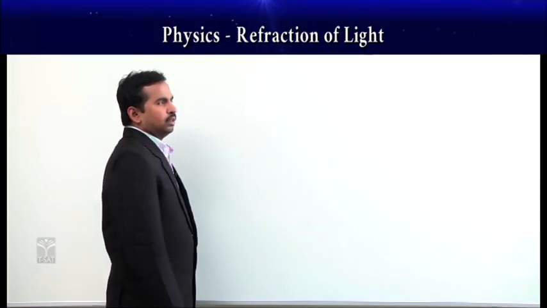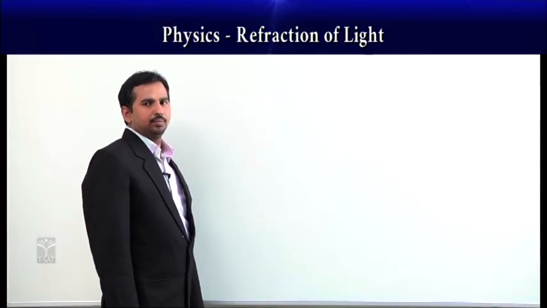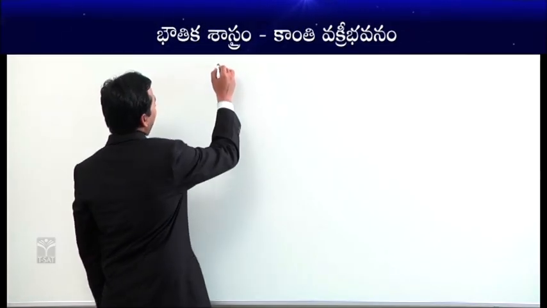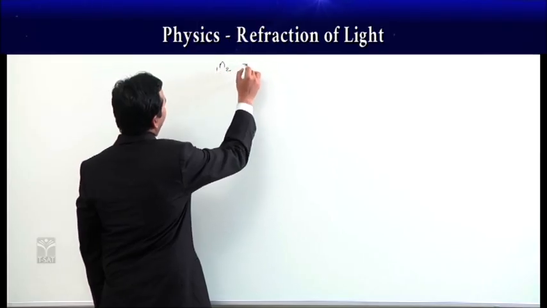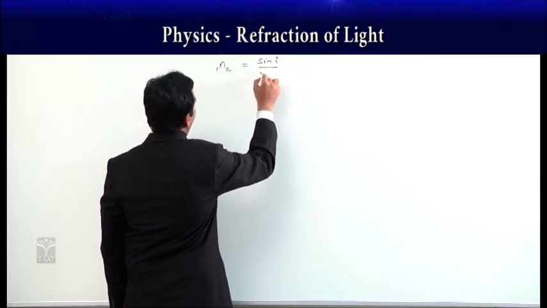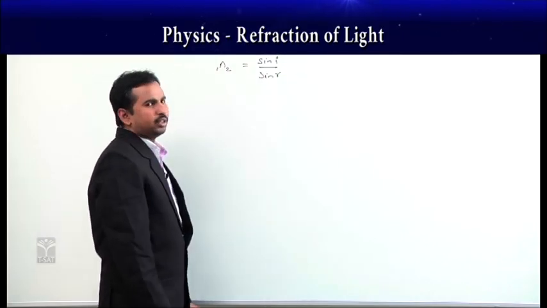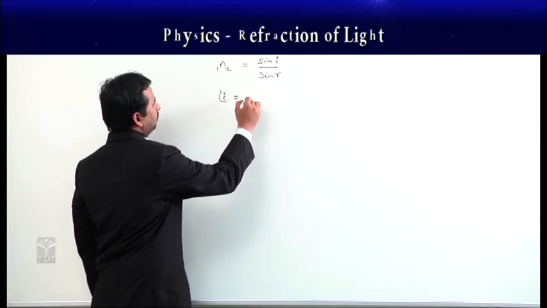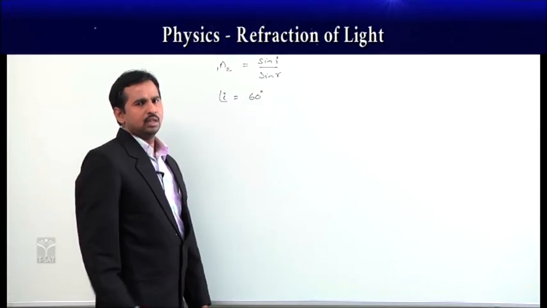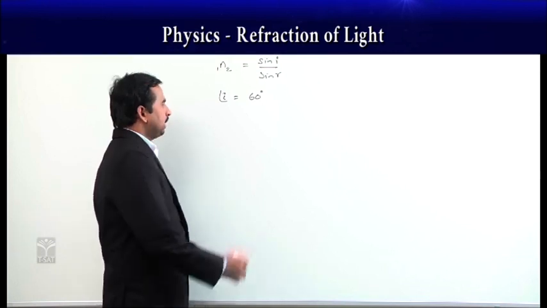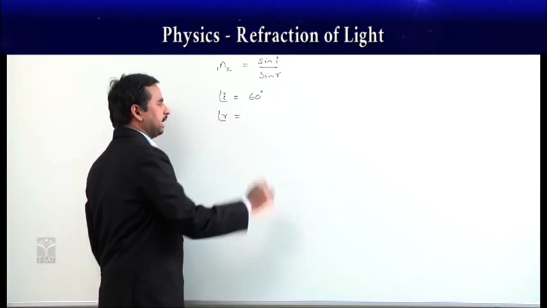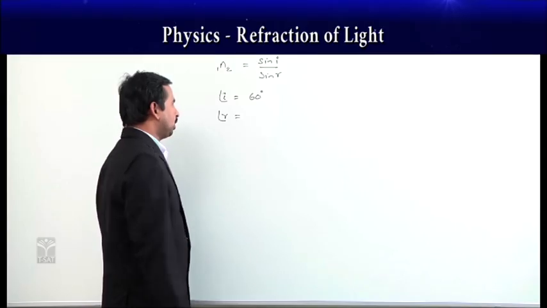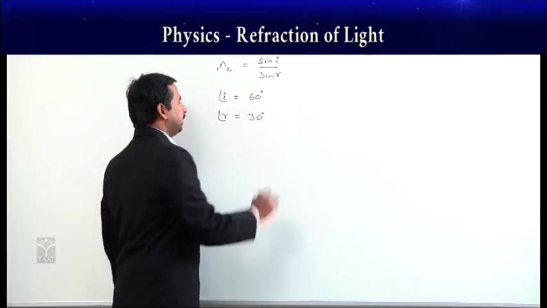Now we are seeing the refractive index of the given medium with respect to Snell's law. According to Snell's law, we know that n12 is equal to sin i by sin r. Let us suppose a light ray is going from one medium to another medium. Let us suppose the angle of incidence is equal to 60 degrees when it starts from a rarer medium like air. Let us suppose it enters into a denser medium like glass, so that the angle of deviation is less, so that the light ray bends towards the normal, then the angle of refraction becomes 30 degrees.